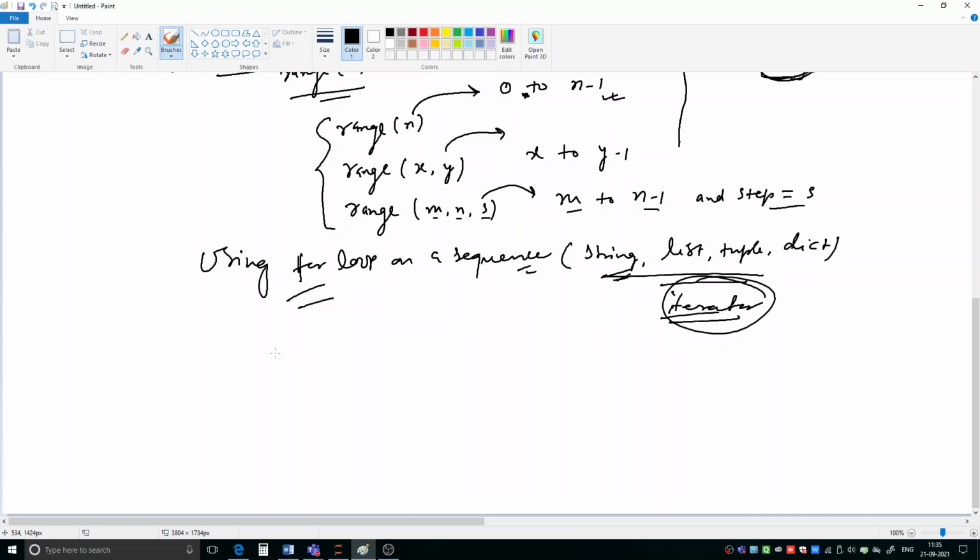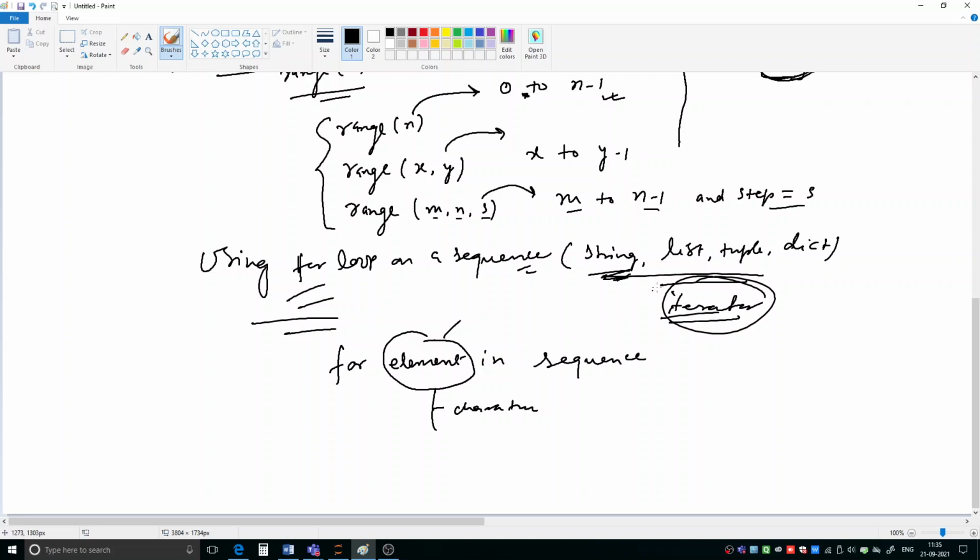Simply in that case, you have to write for, then a control variable that will control that, then element in sequence. So what is this element? This element is one element in that list or string. If you are working with a string, then this element will become a character.